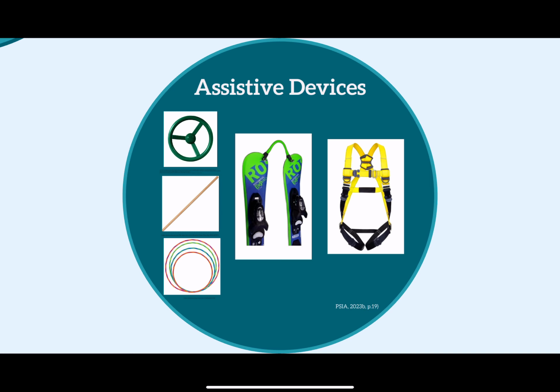If a participant with CP is stand skiing without adaptive equipment, it is important to check on their energy levels as they do fatigue quickly. People with CP are a fall risk due to their instability and decreased muscle control, so using assistive devices like a pole, hula hoop, or wheel can preserve energy. A tip connector, or edgy wedgie, can also be helpful for participants with spastic tone who have difficult time putting their skis in the correct position. A seizure harness is used for participants with an associative condition of epilepsy to attach them to the chairlift.